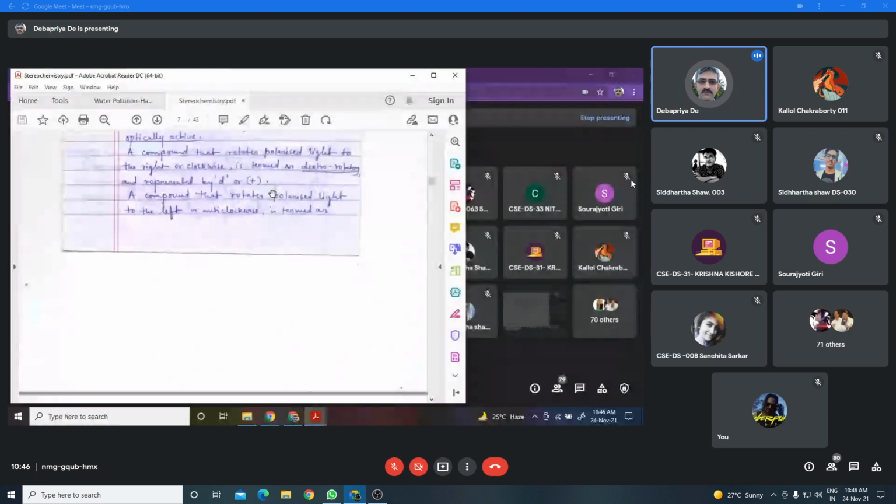And compounds that rotate the plane polarized light anti-clockwise, that means towards the left, are called levorotatory, or L, or minus.